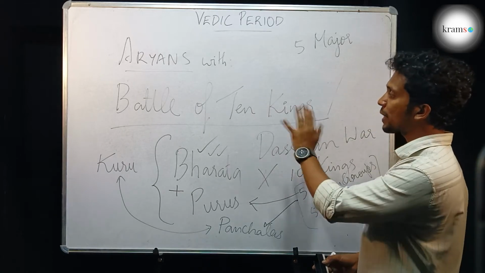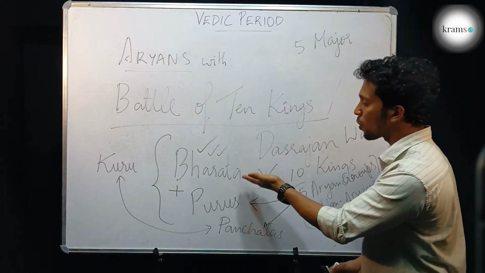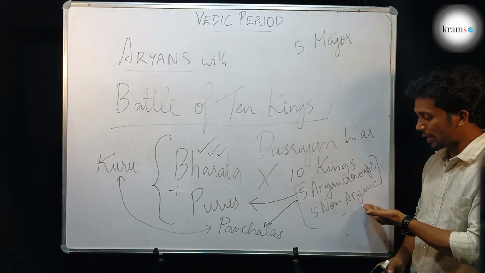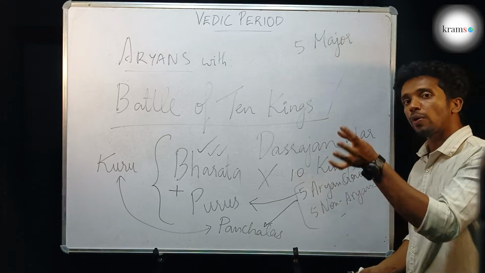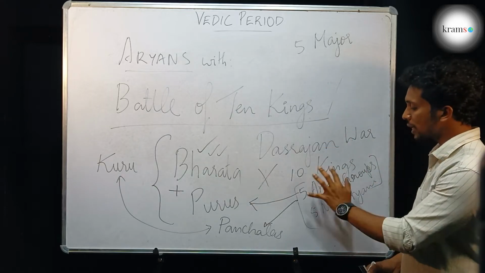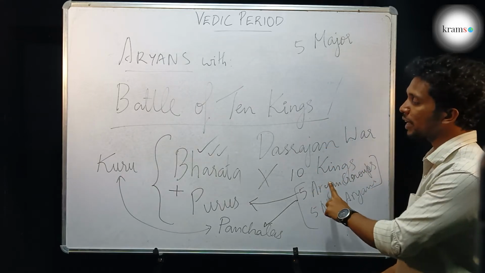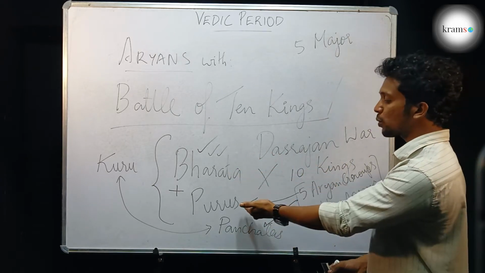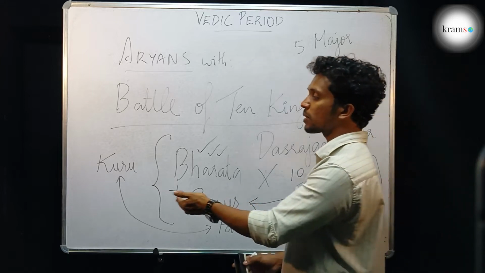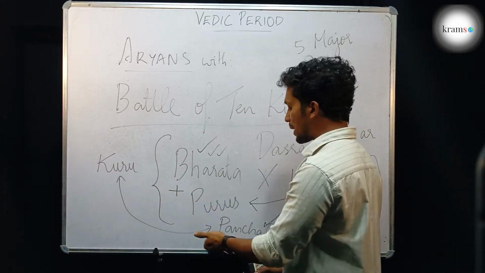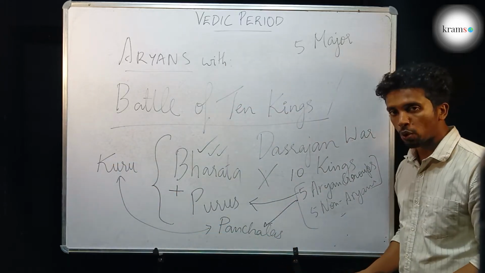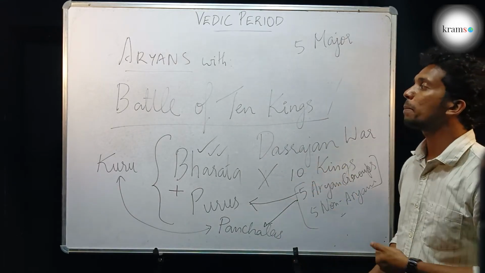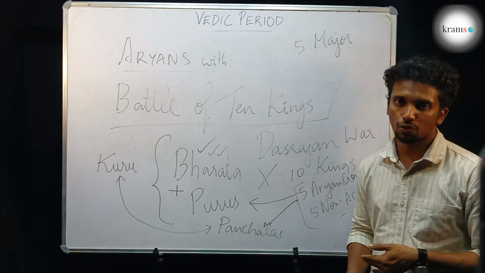Okay. So the Battle of 10 Kings is like this. King Bharata fought against 10 other kings. Out of them, 5 were Aryan groups and 5 were non-Aryan groups. Non-Aryan groups are the people who were already ruling here. All these 10 people joined together to form a single army and fought with Bharata, but they were defeated by Bharata. Later Bharata enters into a matrimonial alliance with the Purus and forms the great Kuru clan. The Kuru clan later enters into a matrimonial alliance with the Panchalas. That is the history of the Battle of 10 Kings or the Dasarajan War.